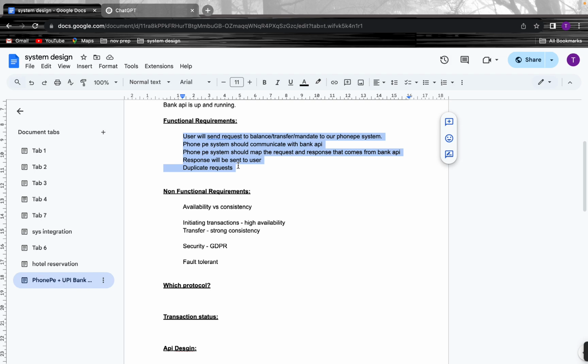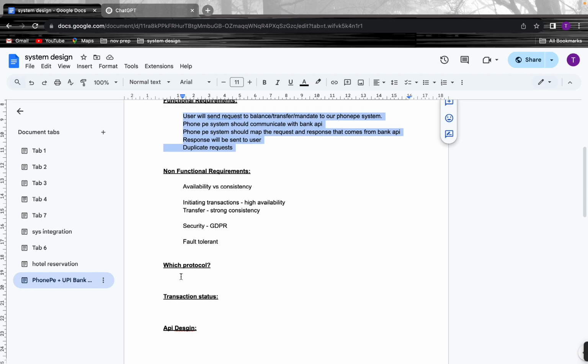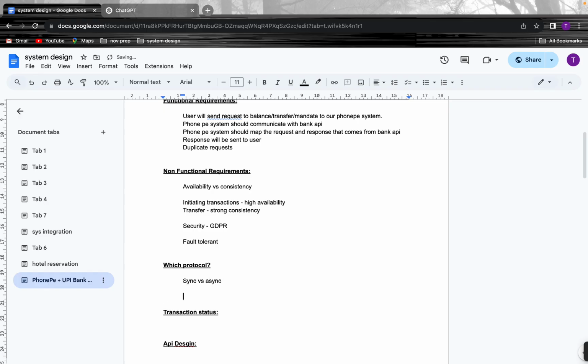How are we going to communicate, and which protocol are we going to use? Let's think: should we go with synchronous or asynchronous communication? We could go for synchronous communication, so whenever a request comes to our PhonePe system, we send it to the bank API.